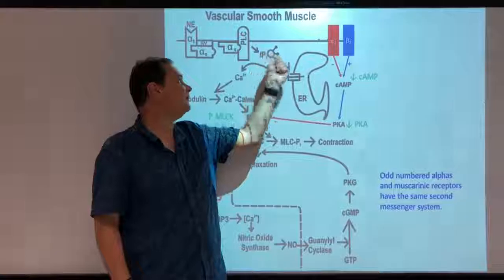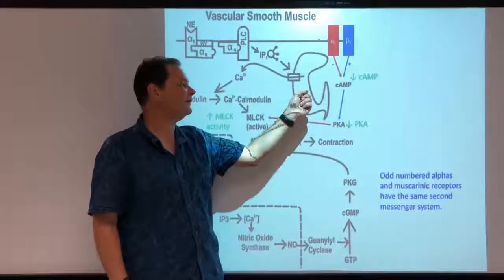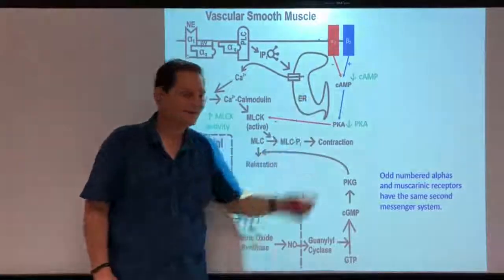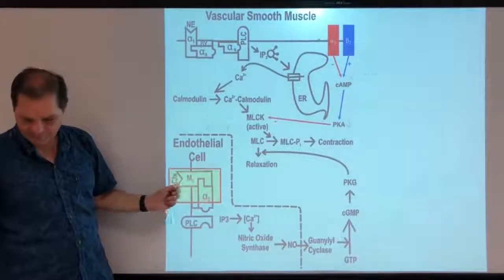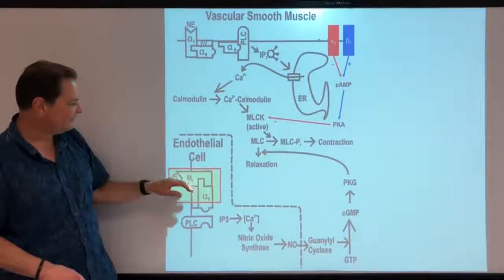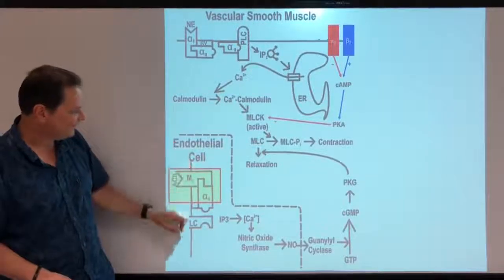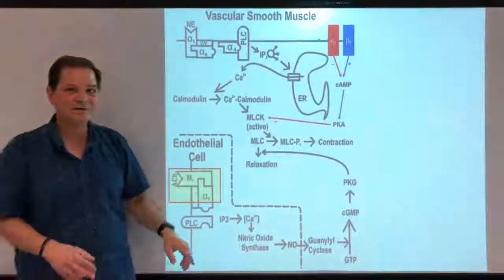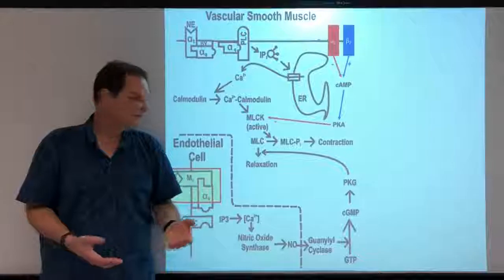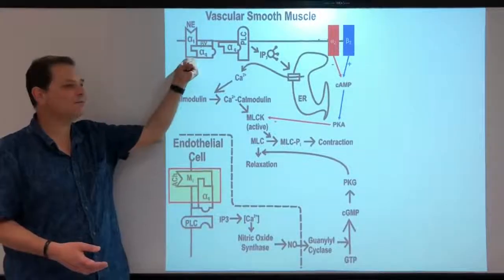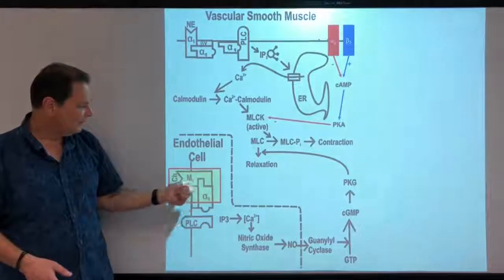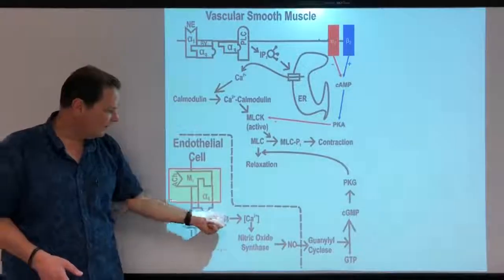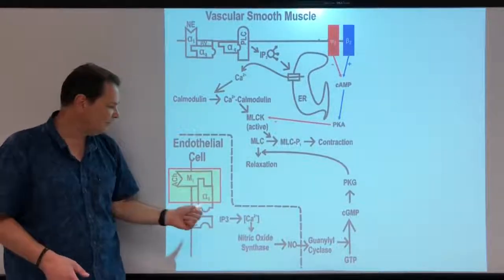Okay, it acted through IP3 to increase calcium by releasing calcium from the ER. Now, what's going to happen with M3 is the same thing, only the receptor is located in the endothelial cells, which line your vasculature. So this receptor is not in the smooth muscle membrane, it's in the endothelial cell membrane. But from here, all the way to here, it's the same thing.